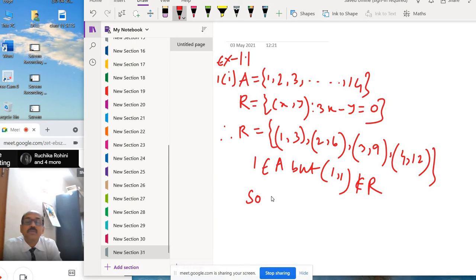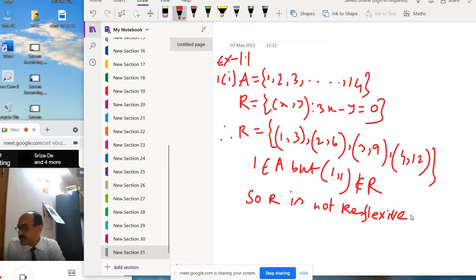So R is not reflexive. Up to this, understand?